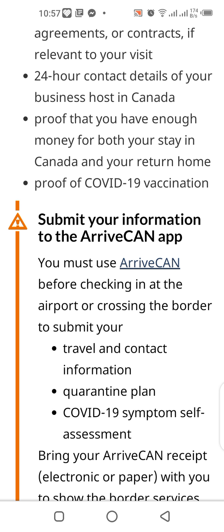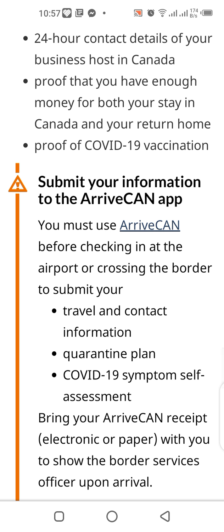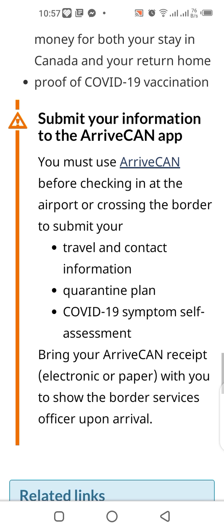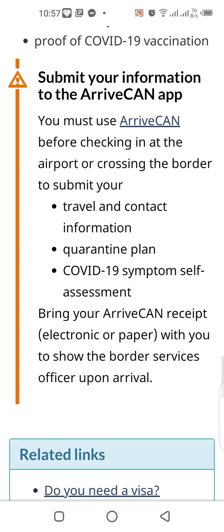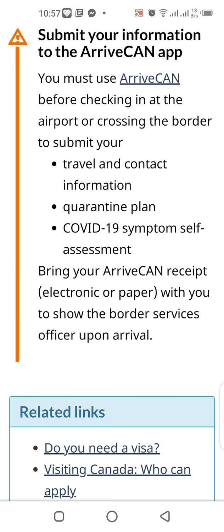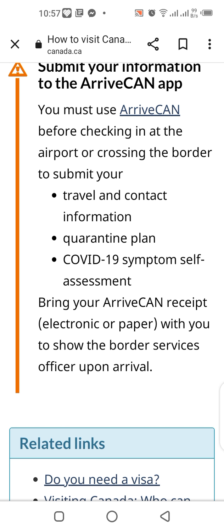Submit your information to the ArriveCAN app. You must use ArriveCAN before checking in at the airport or crossing the border to submit your travel and contact information, quarantine plan, and COVID-19 symptom self-assessment. Bring your ArriveCAN receipt, electronic or paper, with you to show the border services officer upon arrival.